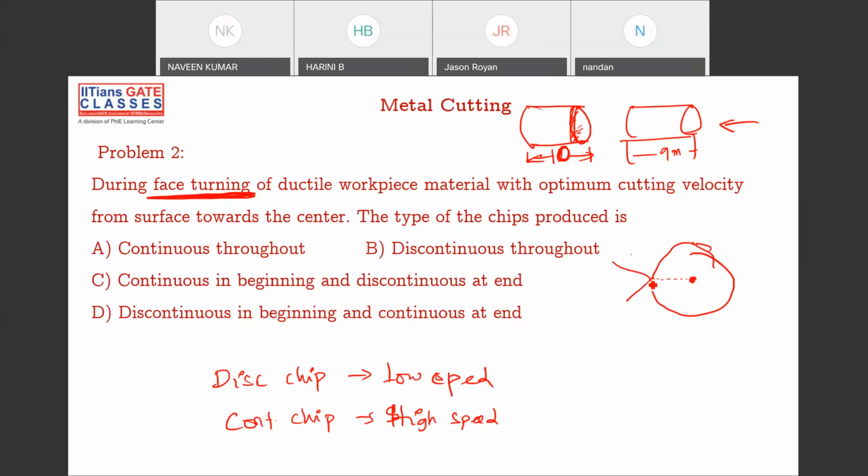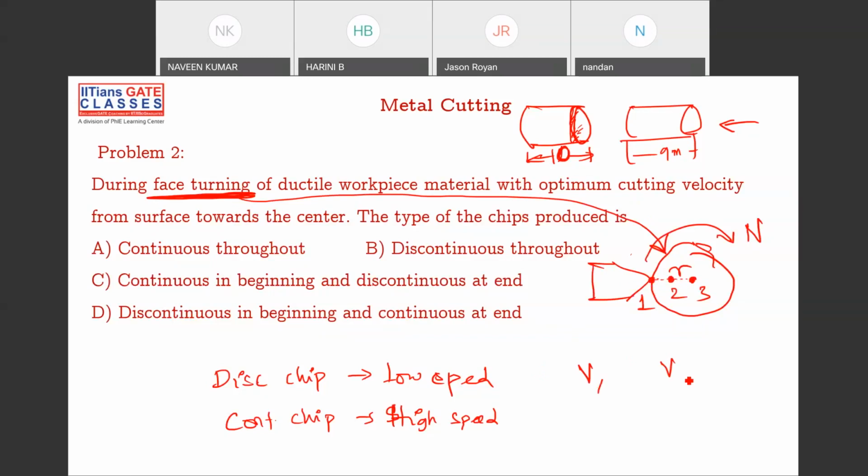When you start this thing to this thing, the complete block will be removed. So this is your face turning operation. This is your cutting tool. Okay. So if at all this is rotating with some rpm N, let us say this is radius r. So what is the velocity? I'll write 3 points, 1, 2 and 3.